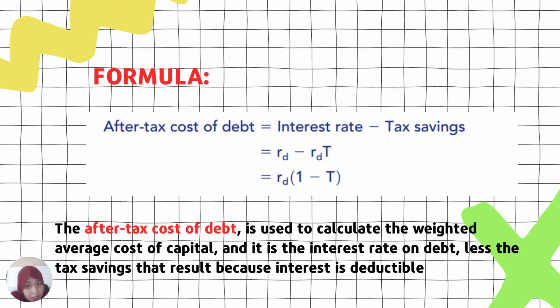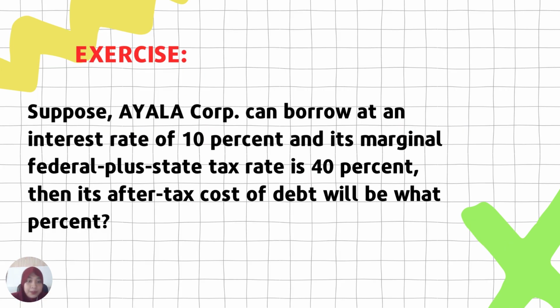So this is the formula, as you can see on the screen. After-tax cost of debt is equal to interest rate minus tax savings. We can actually use the after-tax cost of debt based on the book because it is used to calculate the weighted average cost of capital, and it is the interest rate on debt less the tax savings, because interest is deductible. So we should actually use the after-tax cost of debt instead of the before-tax cost of debt.